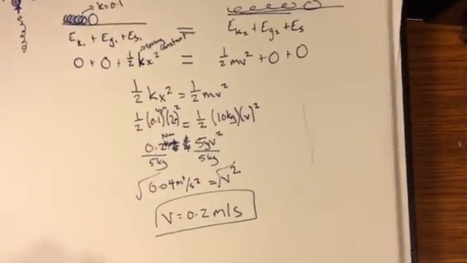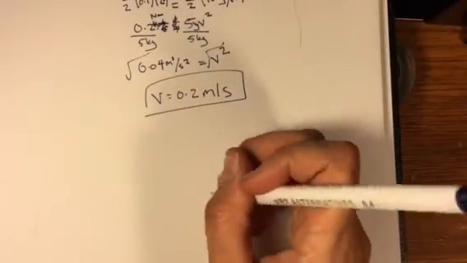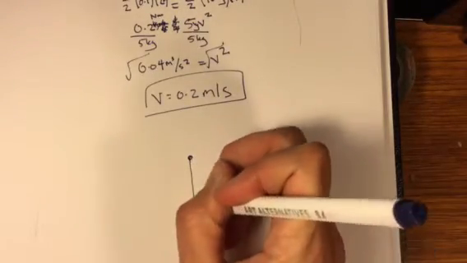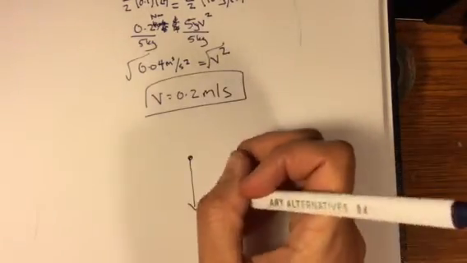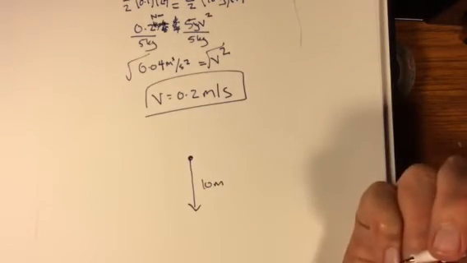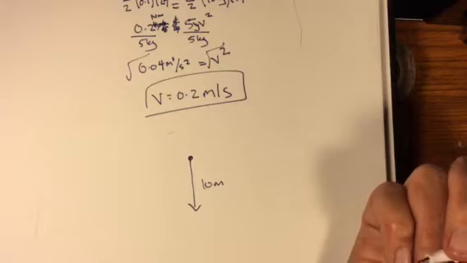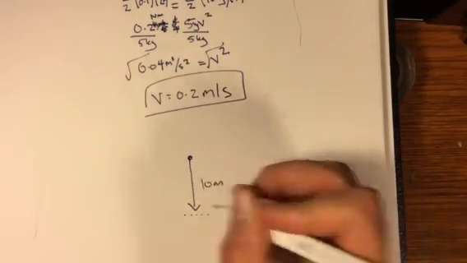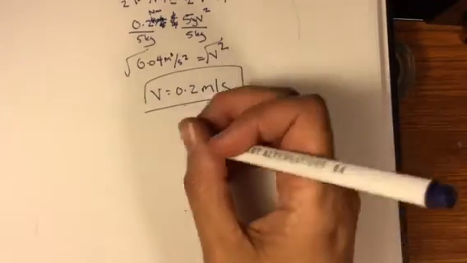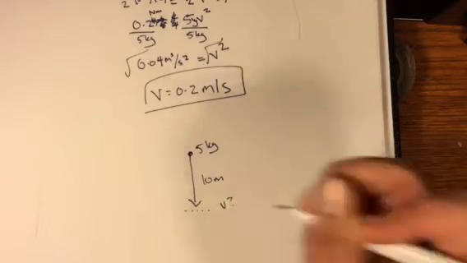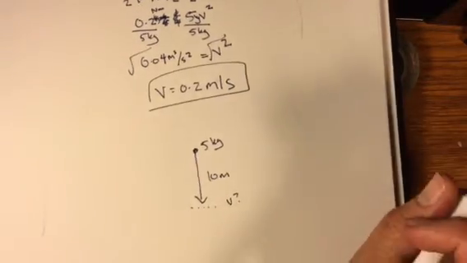So that's not the only kind of energy problem we can have. We can have problems where, if you're rolling down a hill or if you drop something, and you start 10 meters high, and we want to find the velocity the moment before you hit the ground, if you have some object, let's say that object is 5 kilograms, how fast are you moving when you hit the ground?